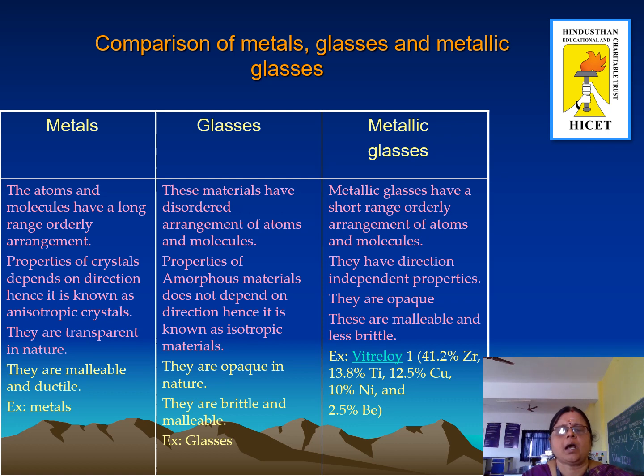In glasses, the properties of amorphous materials do not depend on direction and hence they are known as isotropic materials. And metallic glasses have direction independent properties. Metals are transparent in nature and glasses are opaque in nature. An example of metallic glass is Vitralloy, which is malleable and less brittle.